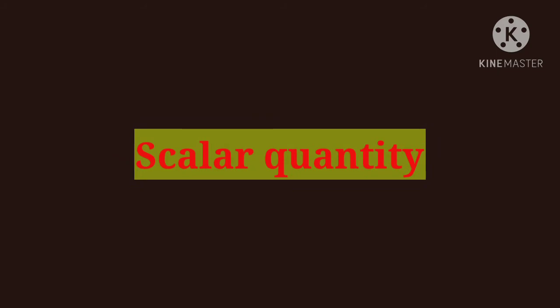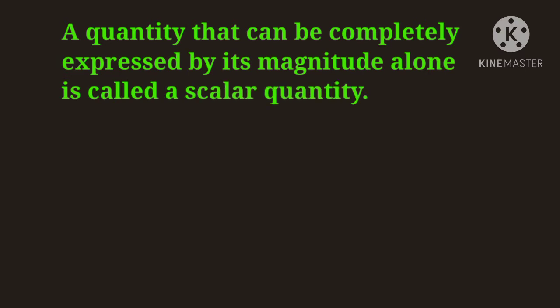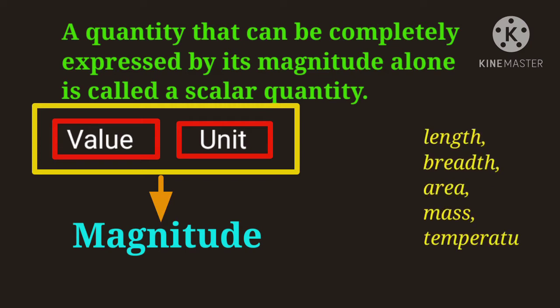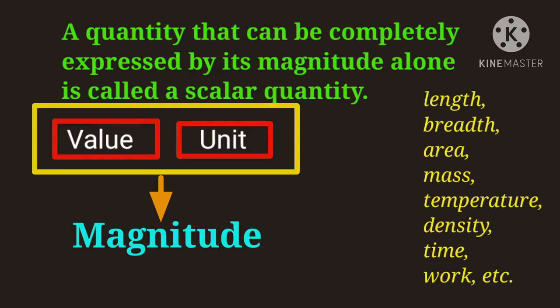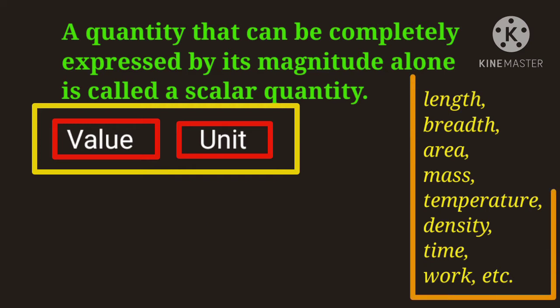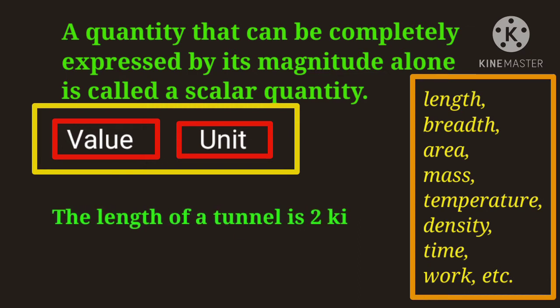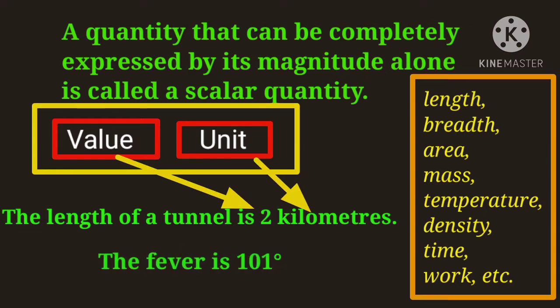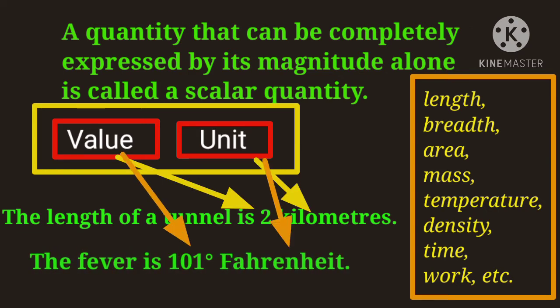Scalar quantity. A quantity that can be completely expressed by its magnitude alone is called a scalar quantity. For example, only magnitude, that is a value with a unit, is used to express quantities such as length, breadth, area, mass, temperature, density, time, work, etc. Thus, we say that the length of a tunnel is 2 kilometers, the fever, that is temperature, is 101 degree